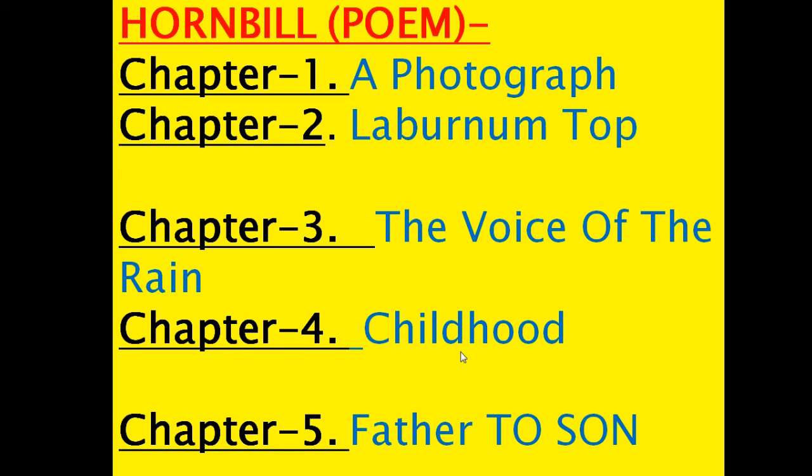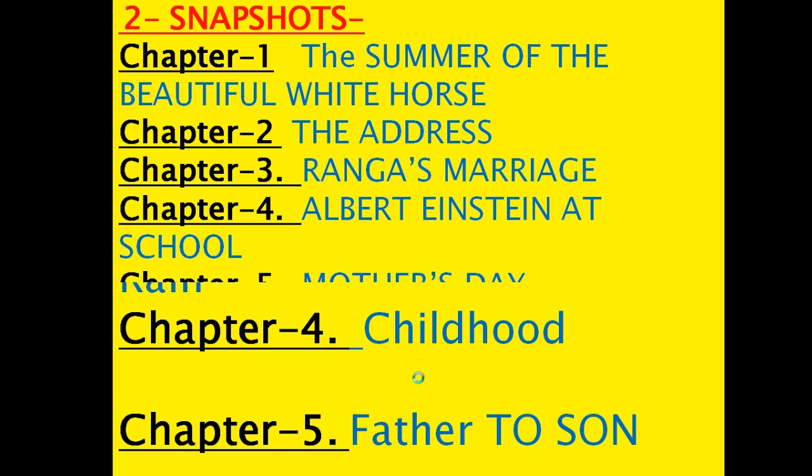In chapter number 4, this is Childhood. In this poem, the poet is just asking himself where his childhood has gone. He is quite confused about that. So this is all about the poem. Chapter number 5, Father to Son. It is a poem dedicated to his son and narrated by the father. So these are the 5 poems.